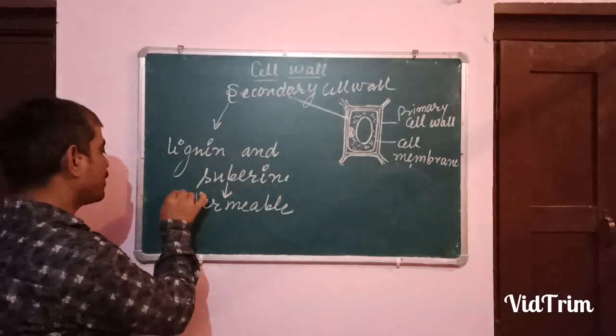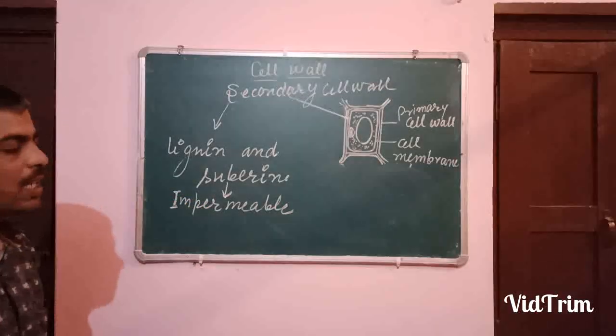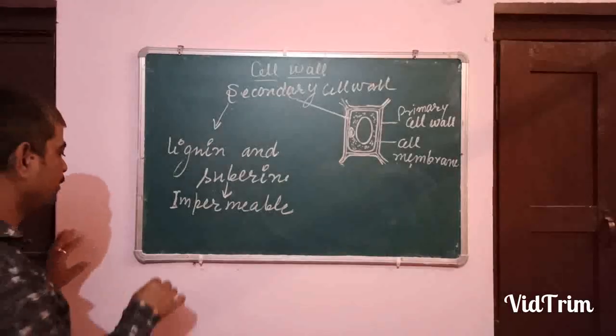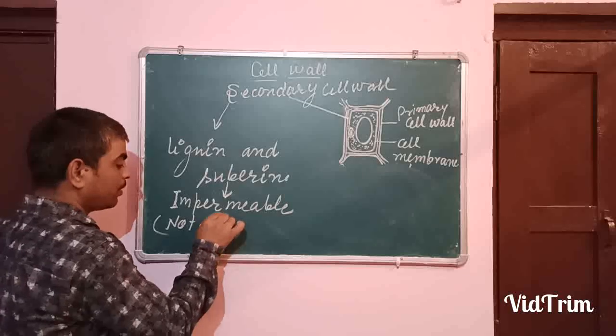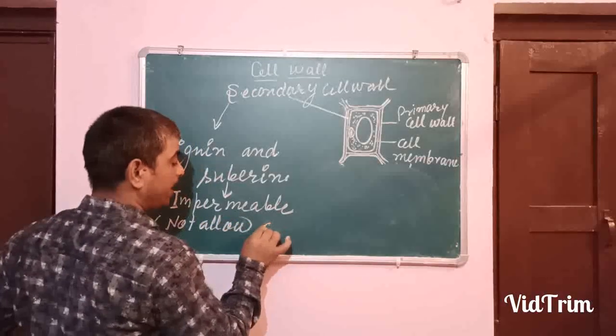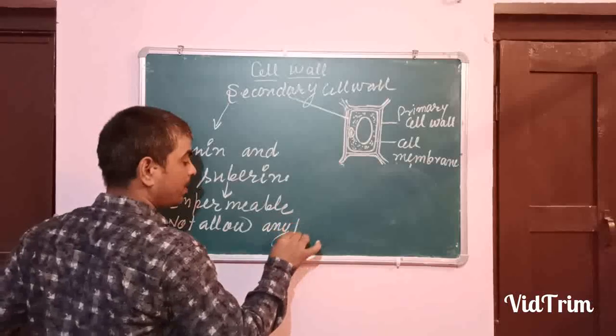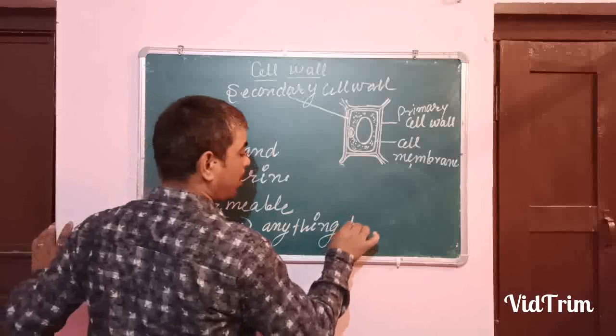Because of being impermeable, they do not allow water or any other substance, anything, to cross.